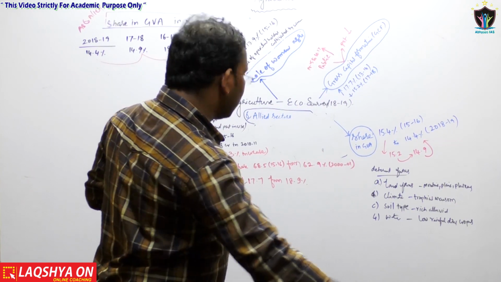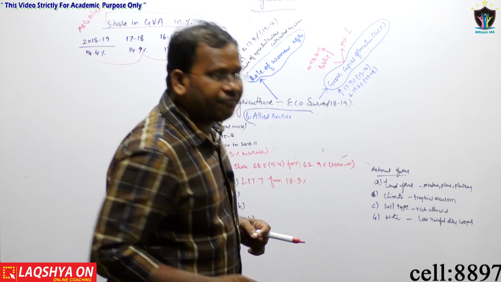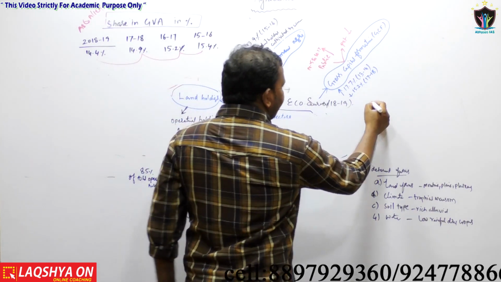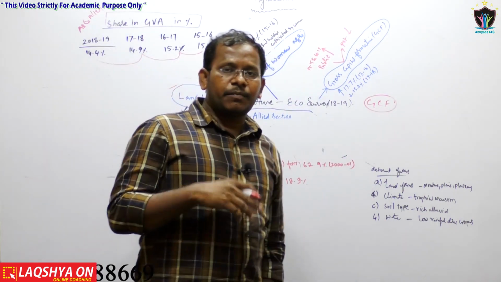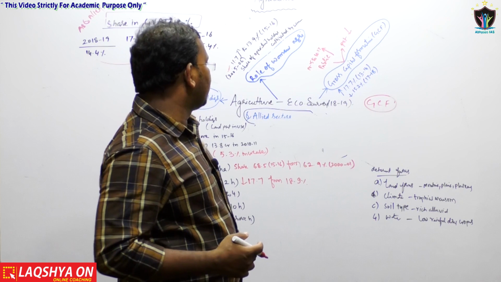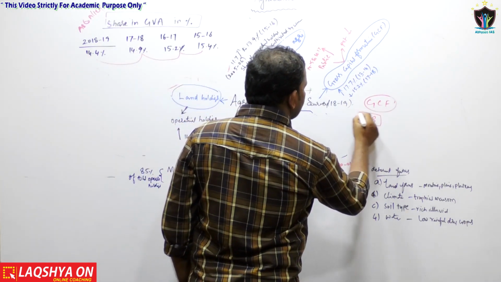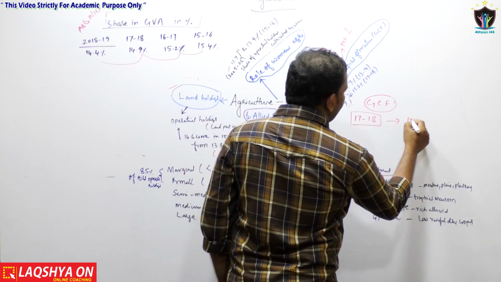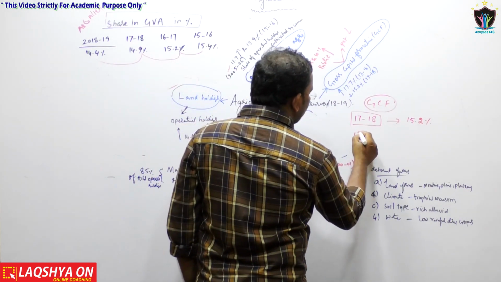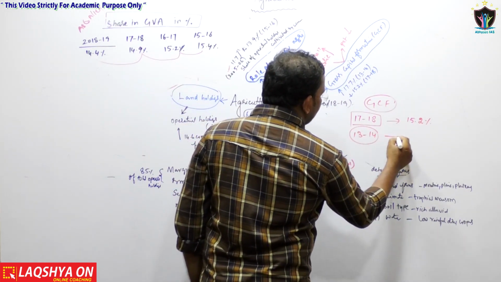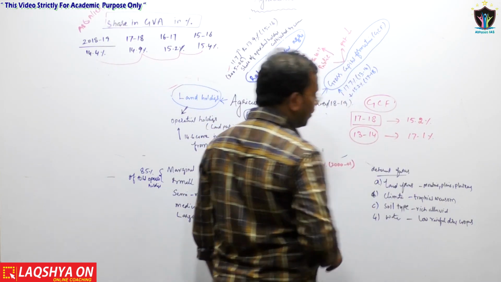Now let us go through the third kind of data, which is known as gross capital formation, that is GCF. As far as the capital formation in the agriculture and allied sectors is concerned, in 2017-18 the gross capital formation is 15.2% only, whereas in 2013-14 the gross capital formation in the agriculture and allied sectors was 17.1%.